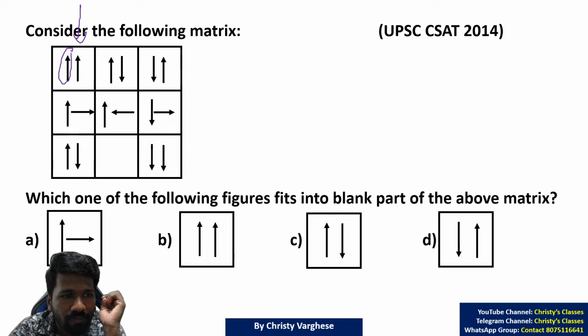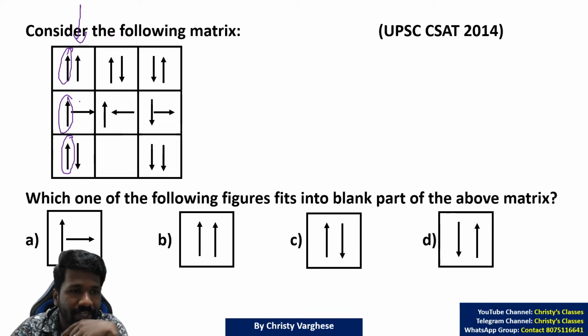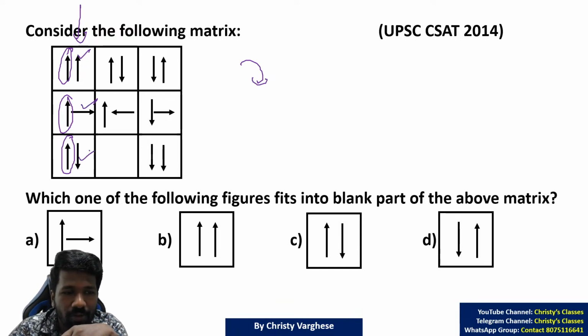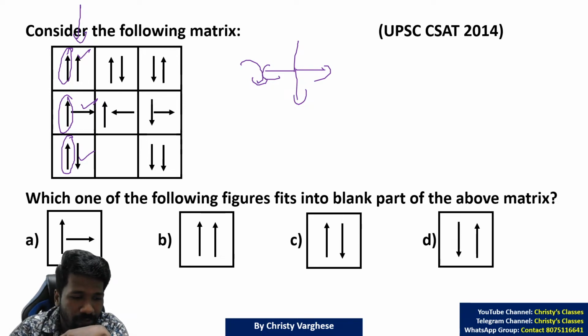Look at this. The first line is having no change at all. It is upright. In all three pictures it is upright itself. But in the second picture, a rotation is happening. Clockwise rotation. 90-degree rotation we can say. From here to here, then here to here. Clockwise 90-degree rotation. Na? Like this, then this, then this. So that is the first column.